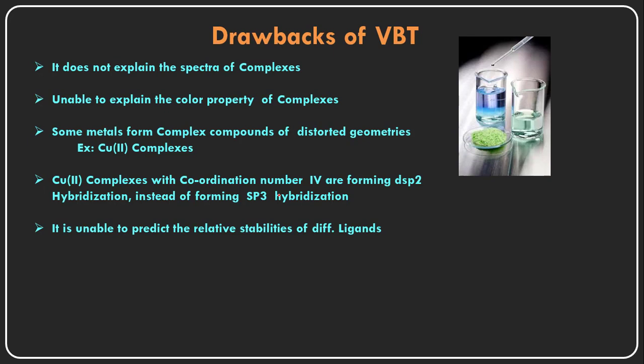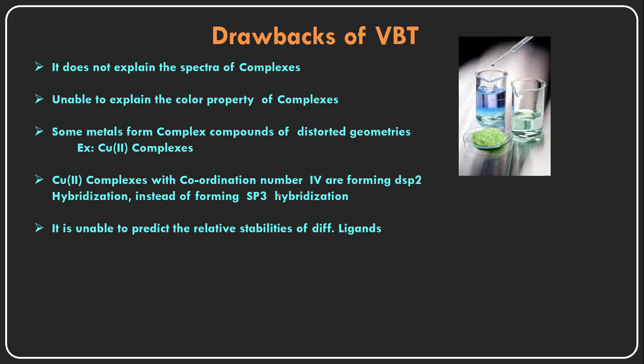The next drawback of the valency bond theory is that it is unable to predict the relative stability of different ligands. The ligands have some stabilities, and when they combine with the central metal cation, when the coordinate covalent bond is forming between the metals and the ligands, this complex becomes much more stable than its original components. But why is the stability of these molecules very high with relative stabilities of the different ligands?